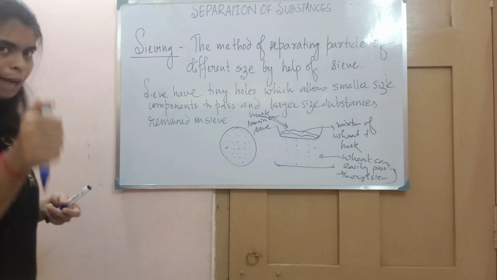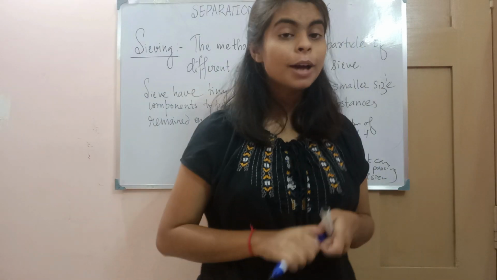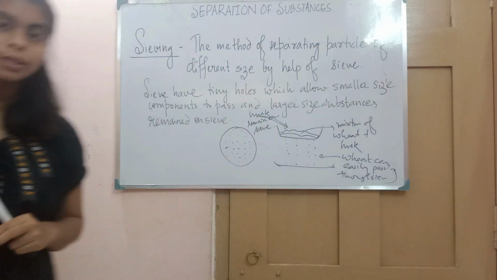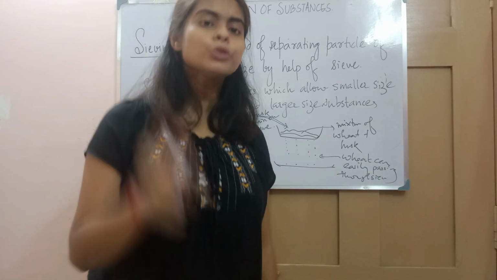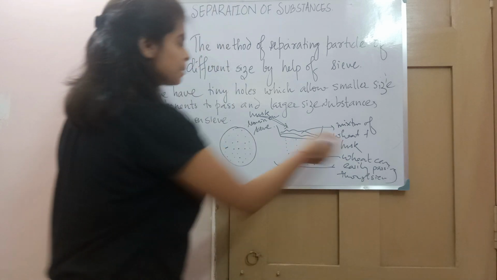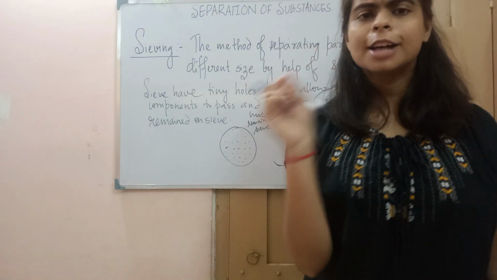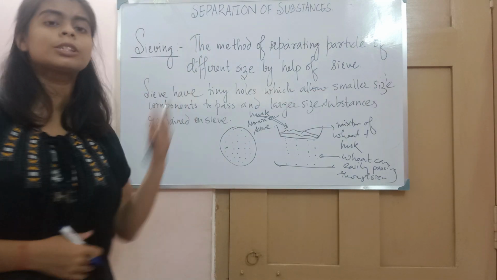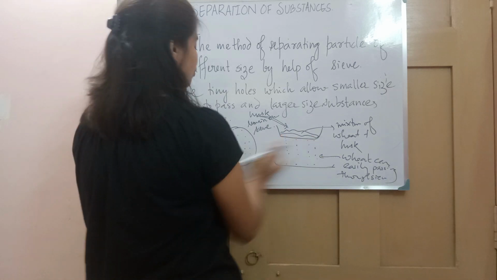Suppose, as I told you, in hand picking the size of the particles was quite large and we can do it by hand, but what if it's a smaller size? Impurities are present in a lesser amount, but the size is too small. For example, wheat plus husk. In wheat also you can see a small yellow color husk is present, and we cannot separate it by hand picking. So in that case we will use the sieving method, and we will separate the husk from the wheat with the help of the sieve.